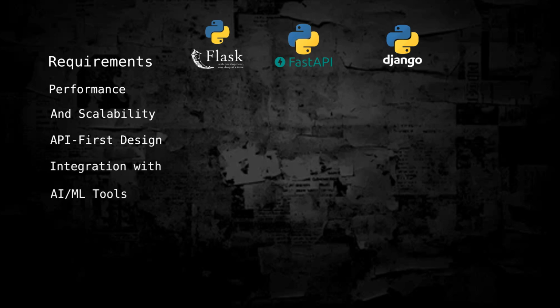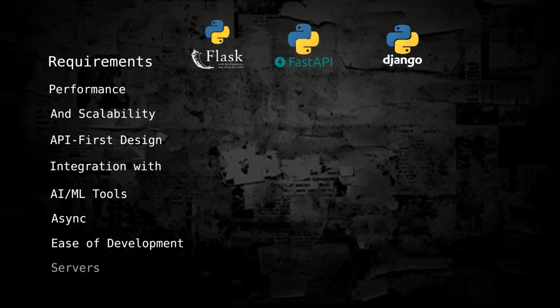Integration with AI/ML tools: compatibility with AI libraries like PyTorch or TensorFlow. Asynchronous operations: support for async/await, the same as we have in JavaScript, for high concurrency, querying databases like Qdrant. Ease of development, developer productivity, and maintainability.